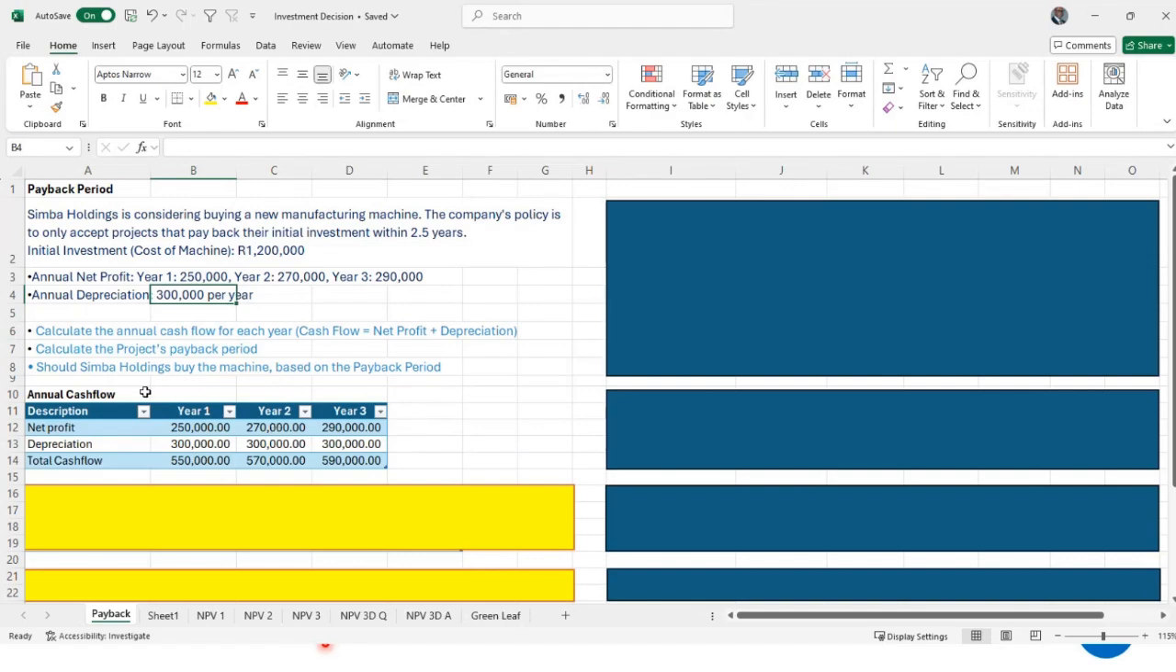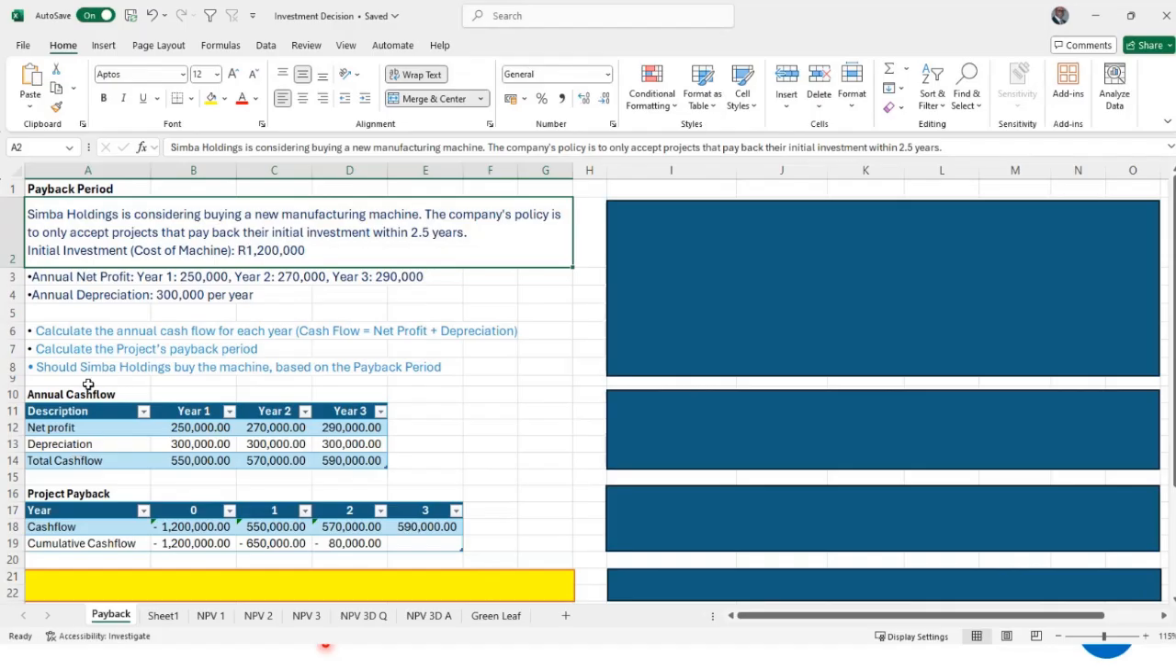So to calculate annual cash flow, easy, ladies and gentlemen, you are going to say 250 net profit plus 300 depreciation gives you 550. So we are just saying this 250 in year 1 plus that 300 gives you 550. Next year, 270 plus the depreciation, 570. Next year, 290 plus depreciation gives you 590. So we have now done question number 1, which is line number 6.